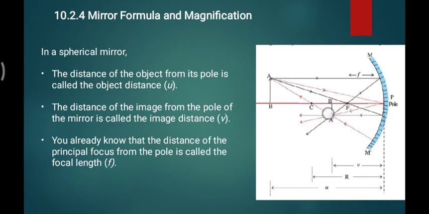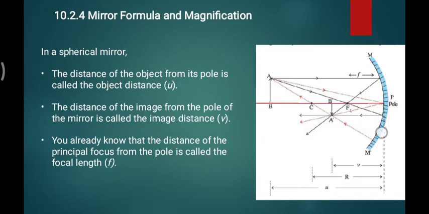Please accept this, don't argue, because it is an accepted convention. The distance between the image and the pole, because all measurements start from the pole, is named v. We already know the distance between P and F is the focal length, and the distance between P and C is the radius of curvature r.